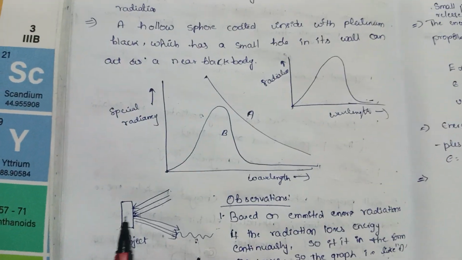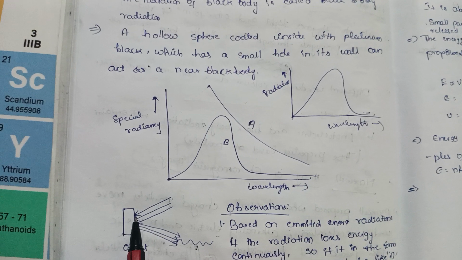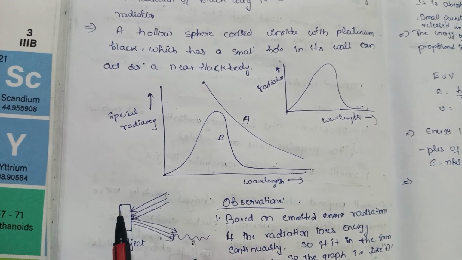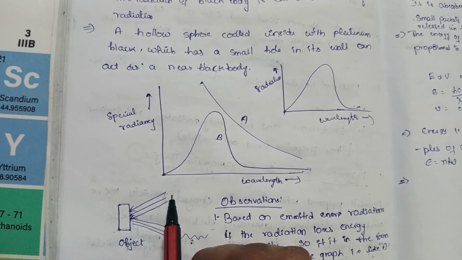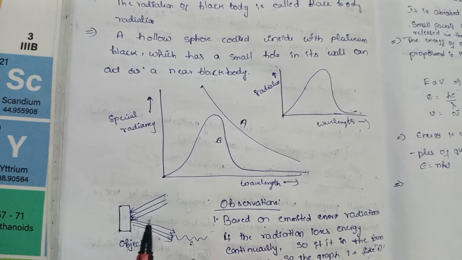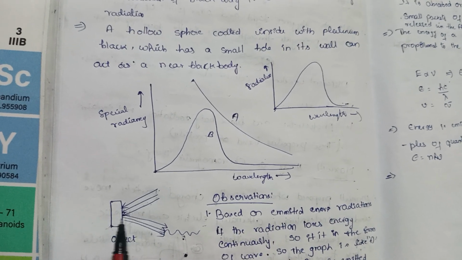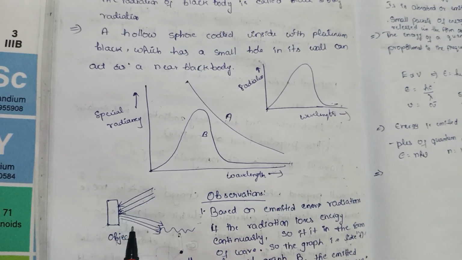If we take an object and pass all kinds of radiations on it, meaning different frequencies of radiations, it absorbs all frequencies of radiations and emits different frequencies of radiations. It is called a black body, and the radiation of this black body is called black body radiation.